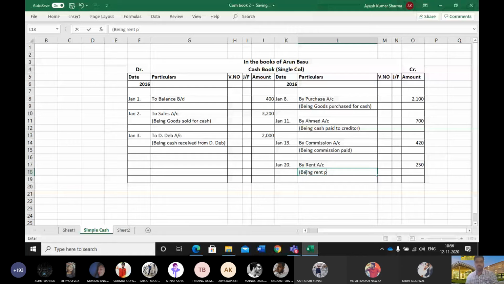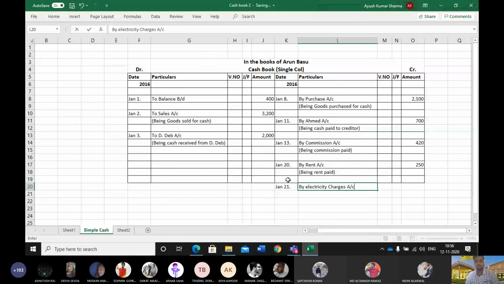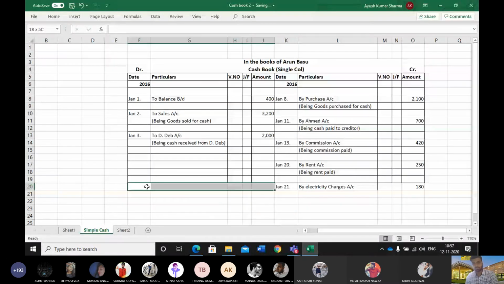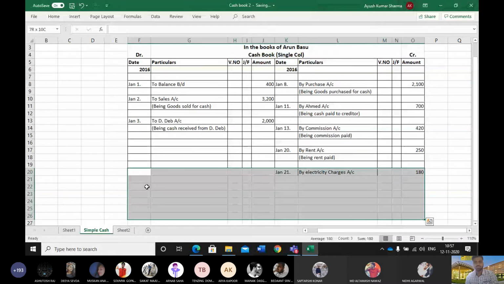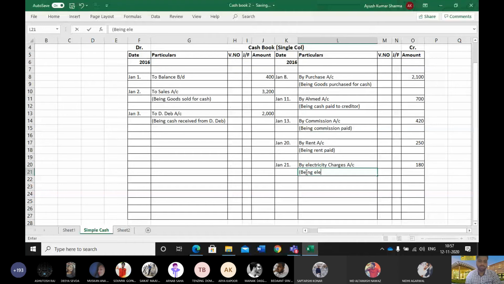Electricity charges paid, 180. The date is Jan 21. By Electricity charges account, or you can write just Electricity account, 180. Here we have to write being electricity charges paid.